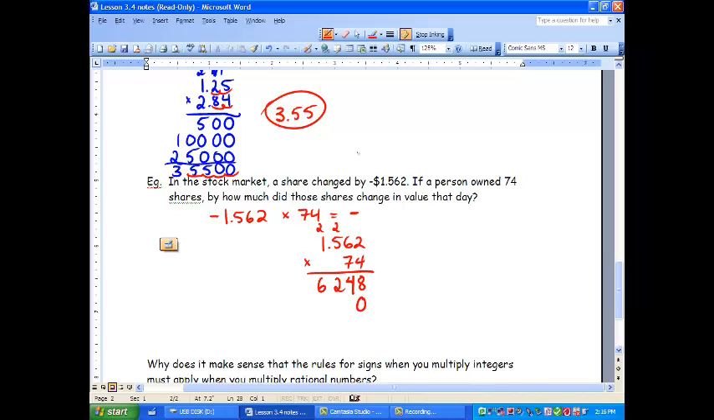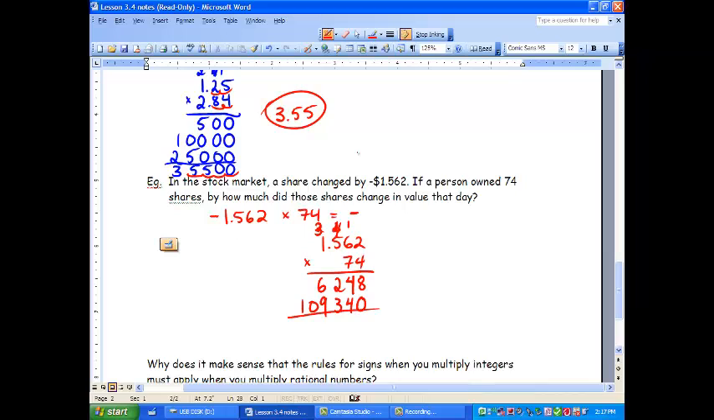Now we're going to put a 0 in for our place value. And we get 7 times 2 is 14. Put a 1 up top. 7 times 6 is 42, plus 1 is 43. And we put a 4 up top. 7 times 5 is 35, plus 4 is 39. Put a 3 up top. And we go 7 times 1 is 7, plus 3 is 10.